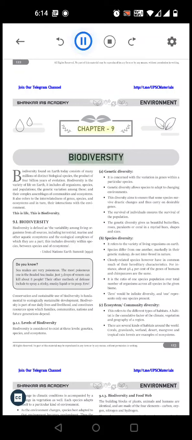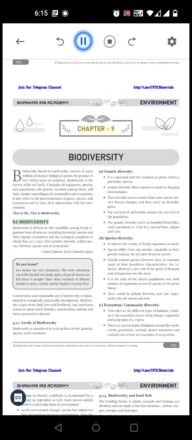Chapter 9. Biodiversity. Biodiversity found on Earth today consists of many millions of distinct biological species, the product of 4 billion years of evolution. Biodiversity is the variety of life on Earth. It includes all organisms, species, and populations, the genetic variation among these, and their complex assemblages of communities and ecosystems. It also refers to the interrelatedness of genes, species, and ecosystems and in turn, their interactions with the environment. This is life, this is biodiversity.